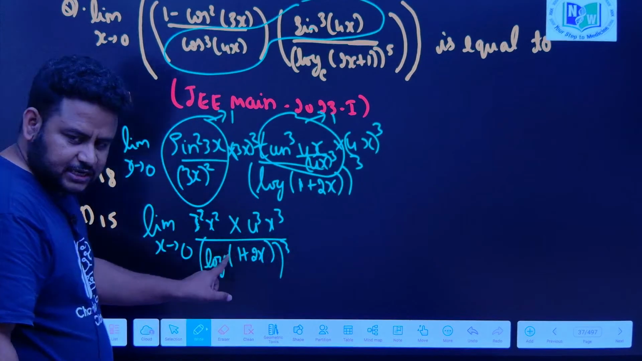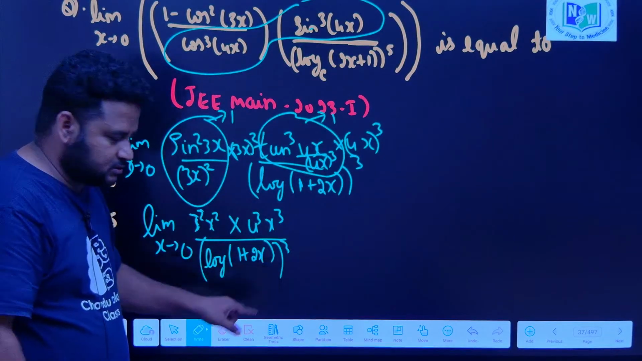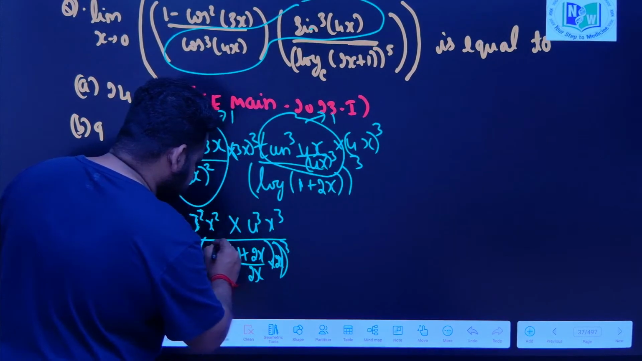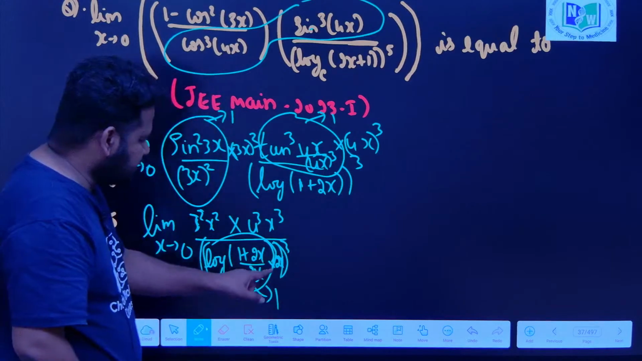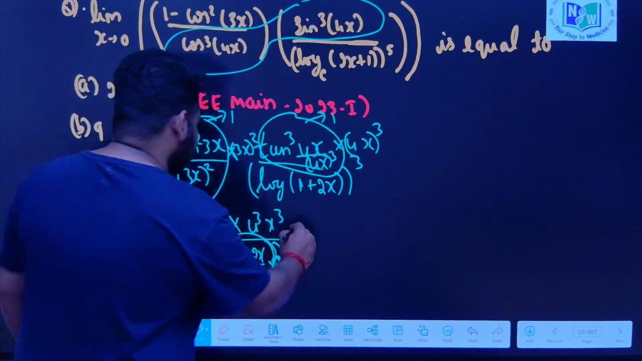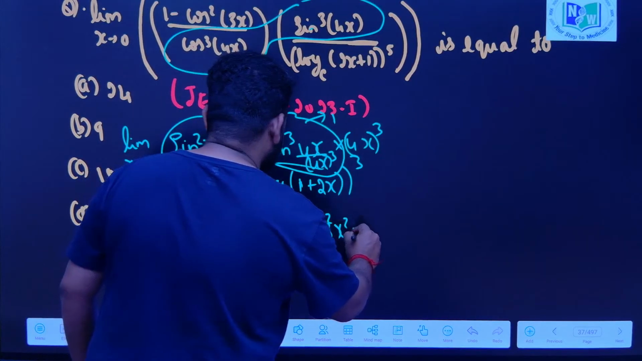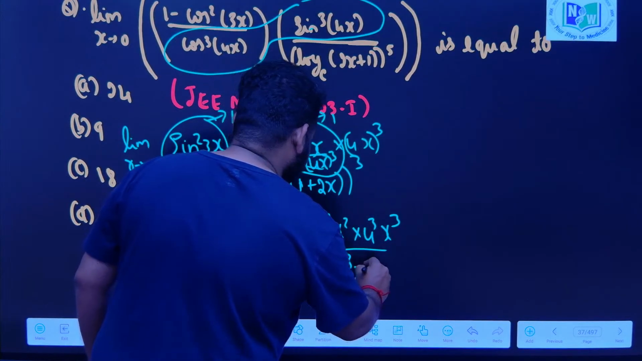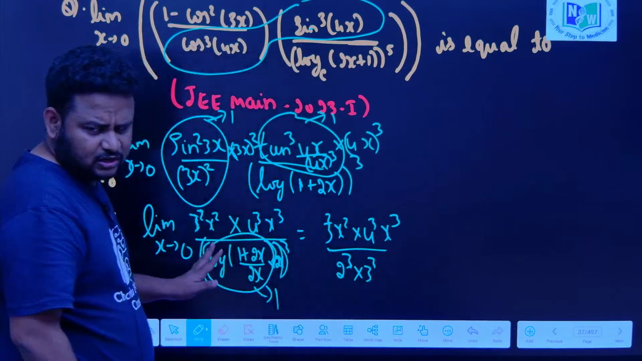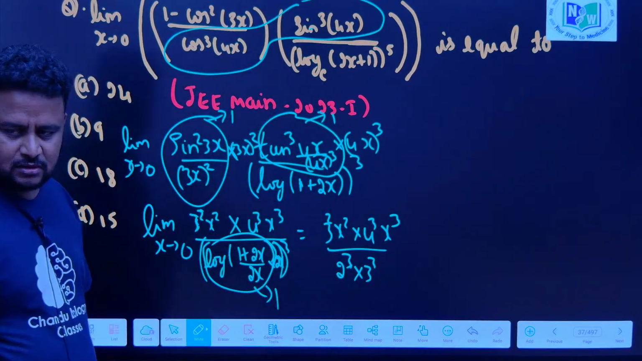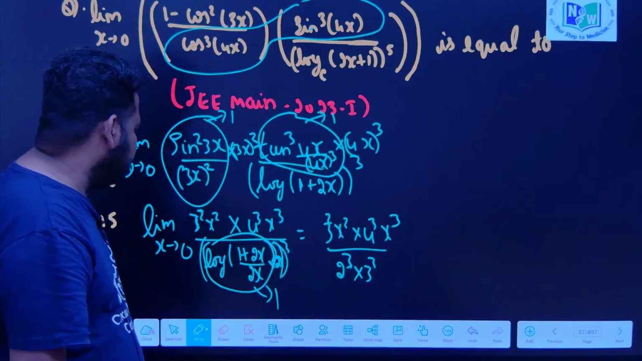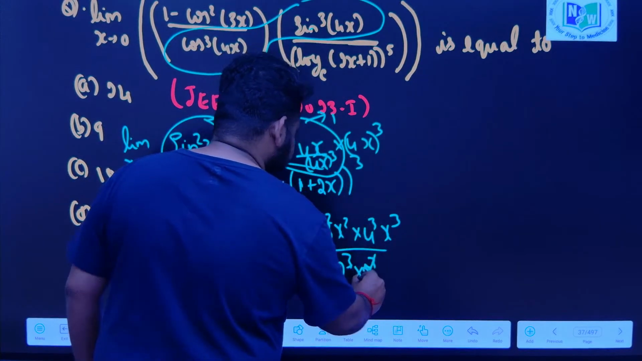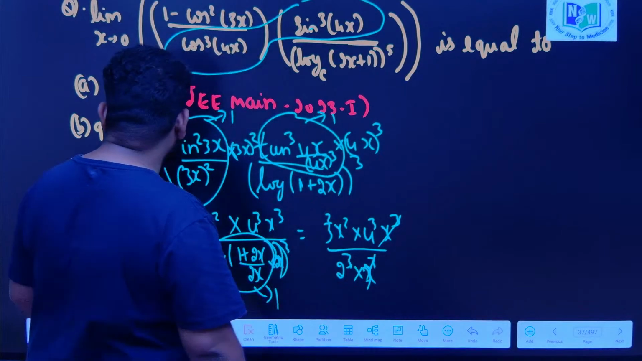See, I can do that. Divide by 2x, multiply by 2x. So if I divide by 2x and multiply by 2x, this entire thing is nothing but equal to 1. Now I am left with 2x whole cube. So this will become 3 square x square into 4 cube into x cube divided by 2 cube into x cube. Log is gone, limit of log of this. Now x cube and x cube I can cancel. Yes, sir. Okay.